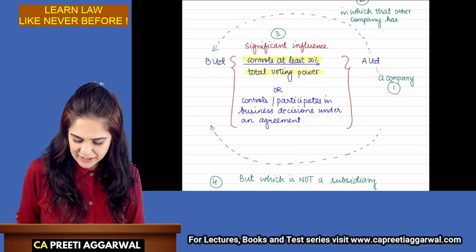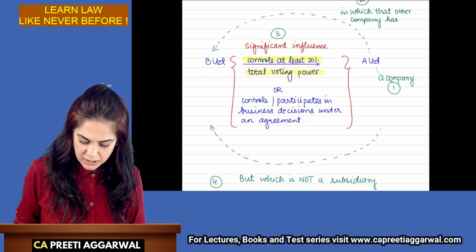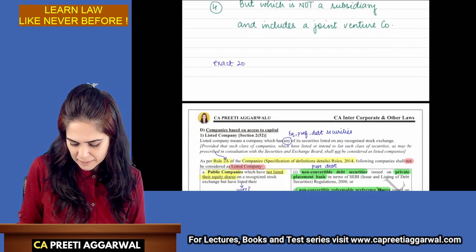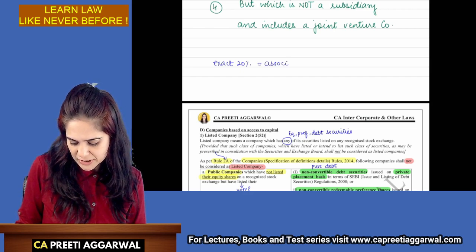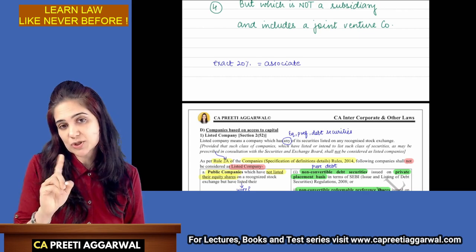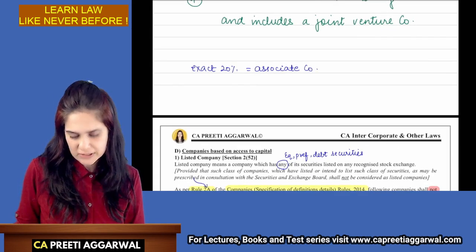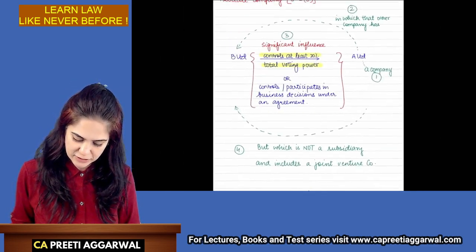Now, what is significant influence? It means that company controls at least 20% of the total voting power. Here, exact 20% will make it an associate. Their exact 50% was not making it a subsidiary. Your exact 20% will make you an associate company. Let's read the definition.